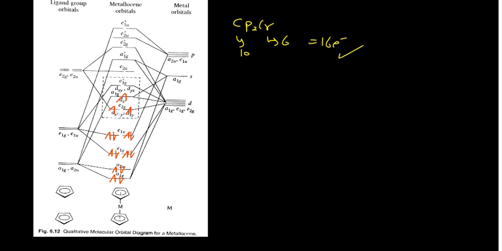Now if you want to put the 16 electrons into it, again you see here how I can put them. 1, 2, 3, 4, 5, 6, 7, 8, 9, 10, 11, 12, 13, 14, 15 and 16.